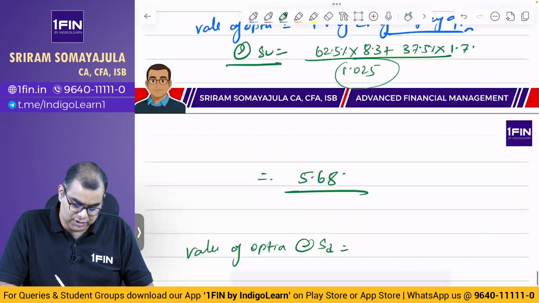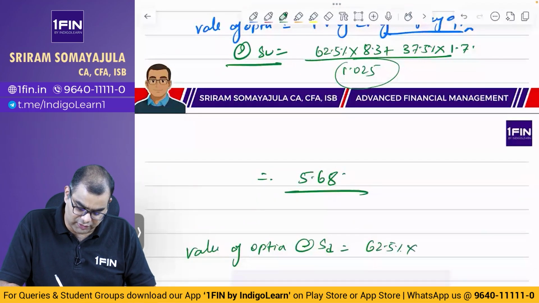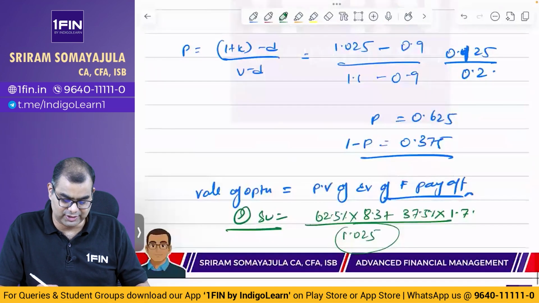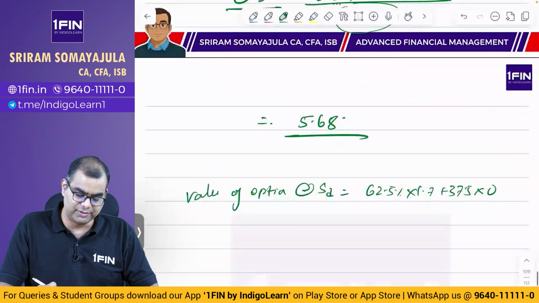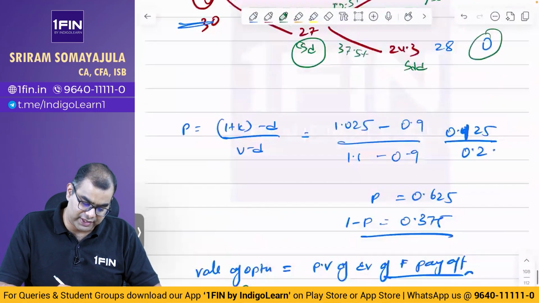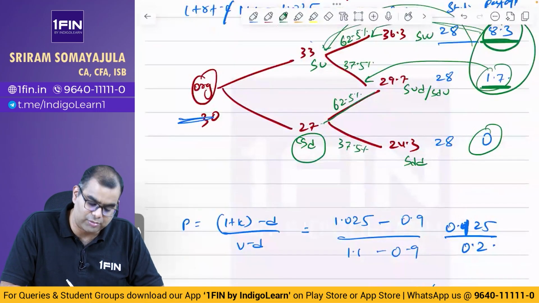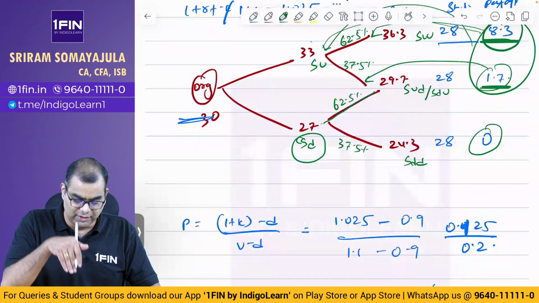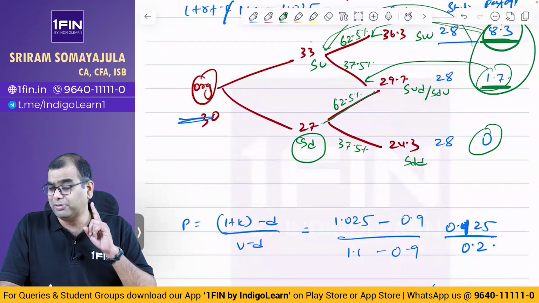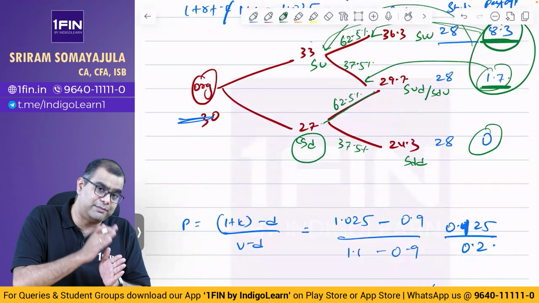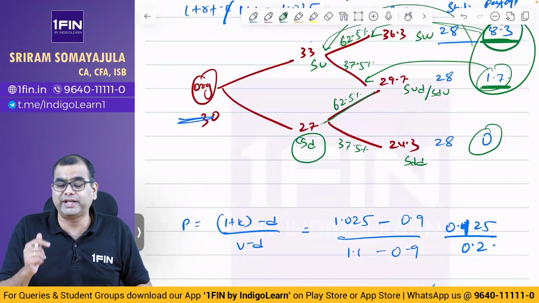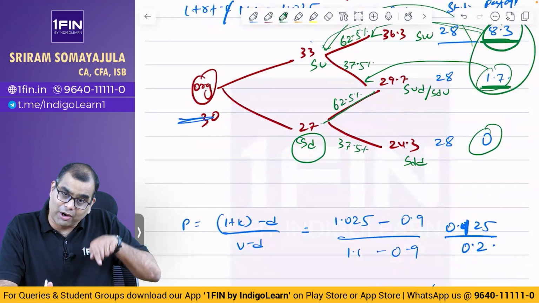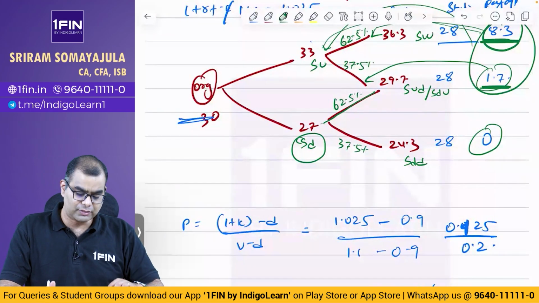Value of the option at SD is equal to 62.5% into 1.7 plus 37.5% into 0. I already know 1.7 here, and here the payoff is 0, so that is what I'm putting. And why am I putting 62.5? Because moving up from this point, the probability of up move is 62.5 and the probability of down move is 37.5. The up move probability will be the same in the first period and the second period. Since I said u and d are constant across periods, the probability of up move and down move will also be constant across periods.